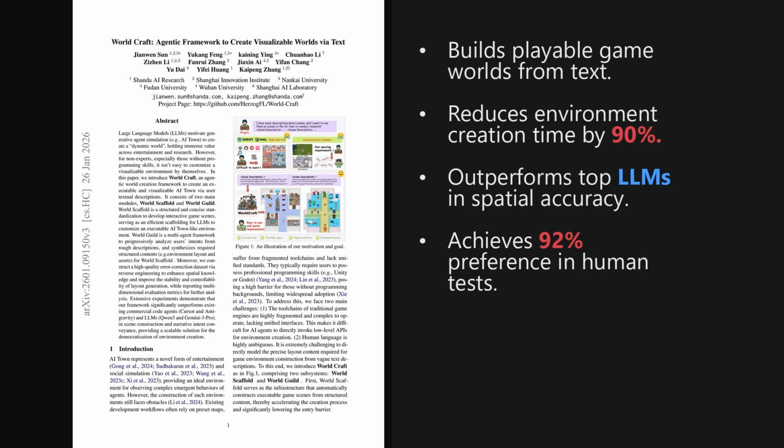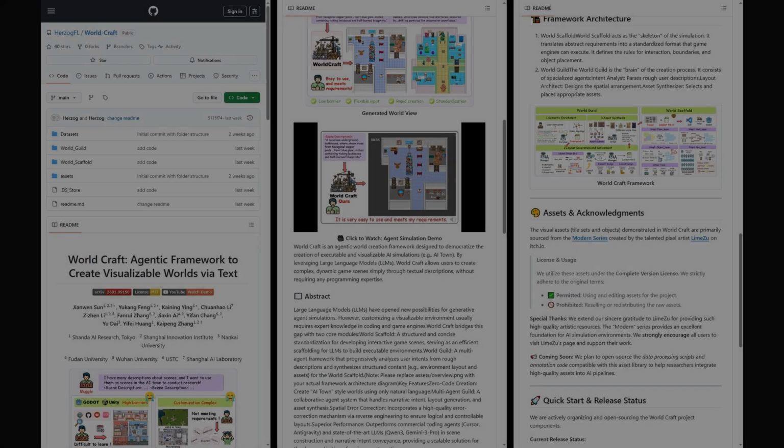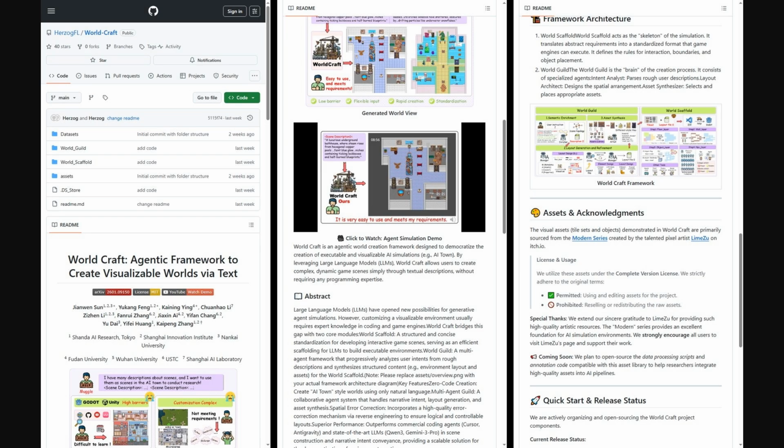And as we'll see later, the system significantly outperforms commercial code agents like Cursor and state-of-the-art models like Gemini 3 Pro in creating logically consistent scenes. And for those interested in the implementation, the authors have shared their code on GitHub.